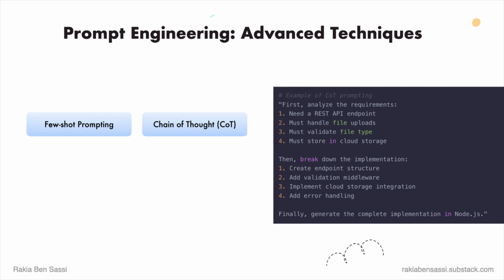Here you can also specify which cloud provider you are using, for example AWS, GCP, Azure, and so on, whether you are using S3 buckets to store objects, for example, or a database like MongoDB, PostgreSQL, and so on. Then break down the implementation: create endpoint structures, add validation middleware, implement cloud storage integration, add error handling. Finally, generate the complete implementation in Node.js.